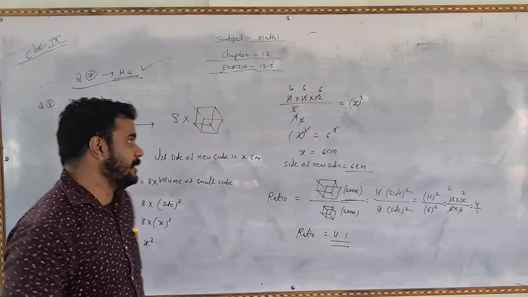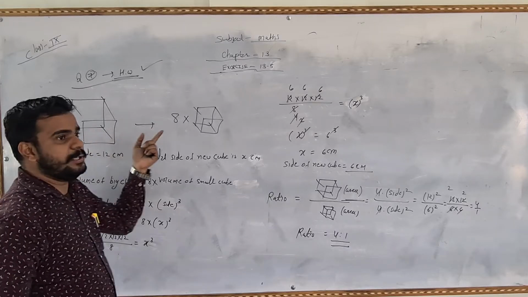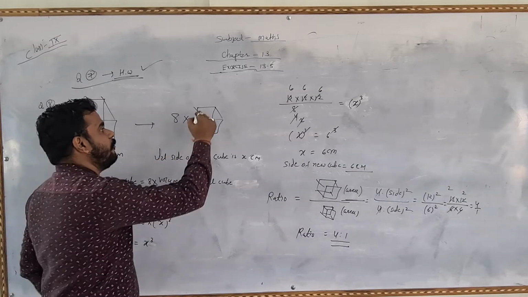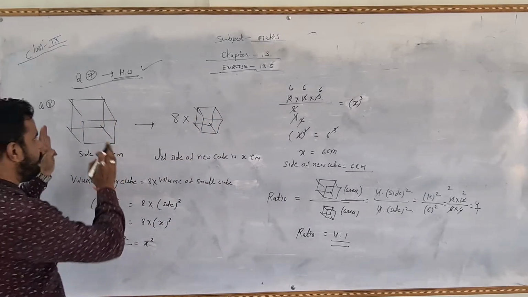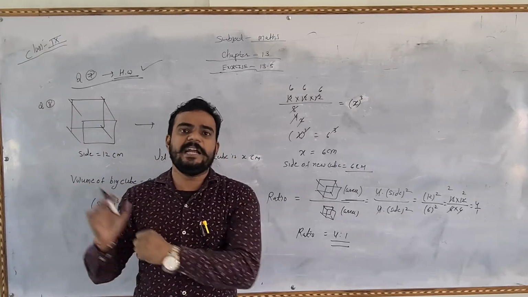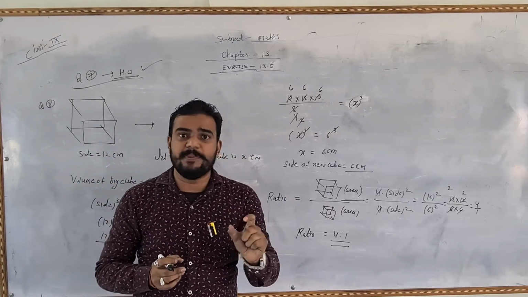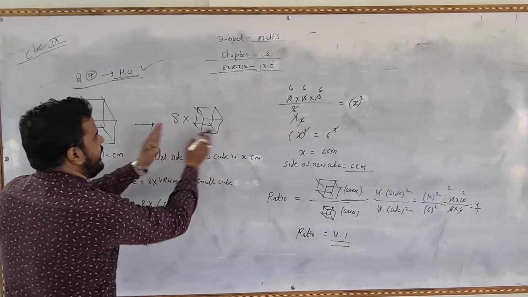It means a solid cube is given. The side of the cube is 12 cm and it is cut into 8 equal cubes of equal volume. So we use the condition that the volumes are equal. It means if there is one big cube, there are 8 pieces, and the volume of the 8 pieces is equal to the whole volume of this cube. The volume of the big one will be equal to 8 times the small one.